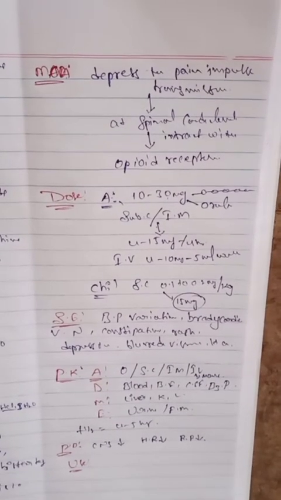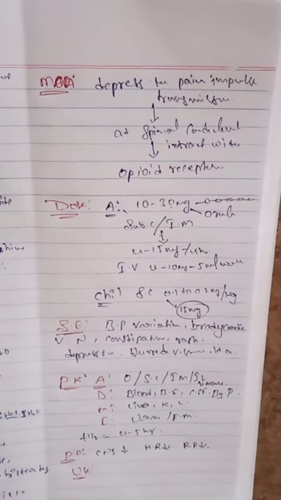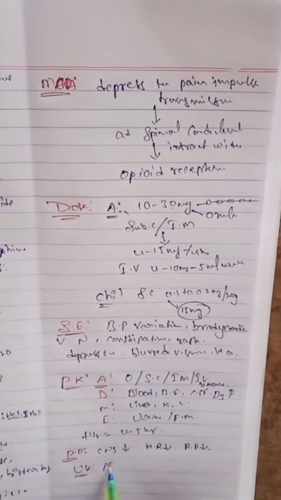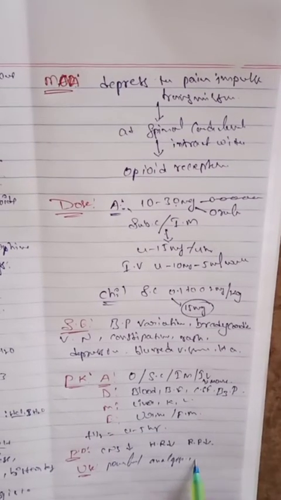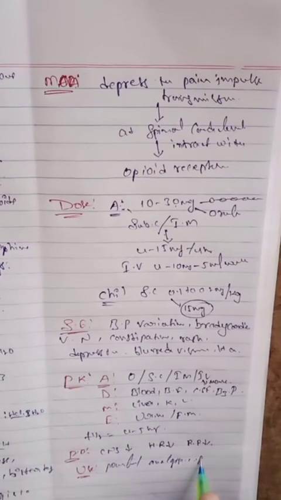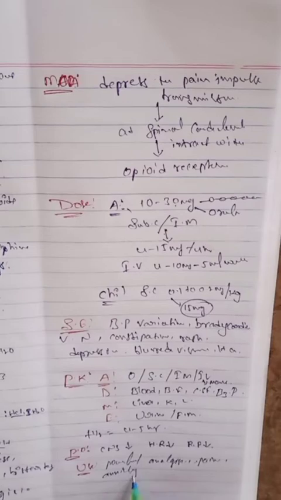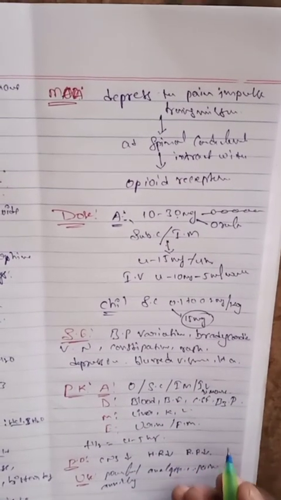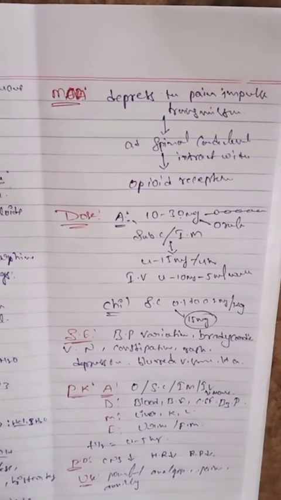This drug, morphine, is mainly used as a powerful analgesic. It is used for relief of pain, treatment of pain and anxiety, and sleeplessness due to pain, and in different conditions we use this particular morphine drug.